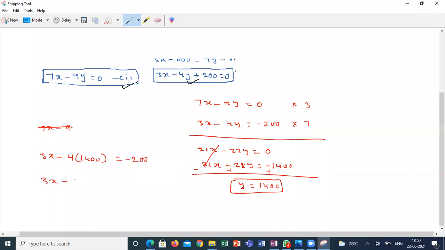So 3x minus 14 into 4, how much? 5600, minus 200. So 3x will be equal to 5600 minus 200. This will be 5400. So 3 18s, 3 1s, 3 8s. So x is equal to 1800 rupees.